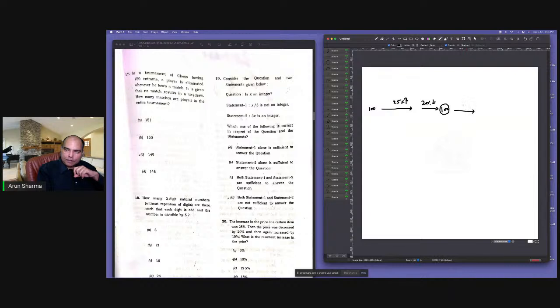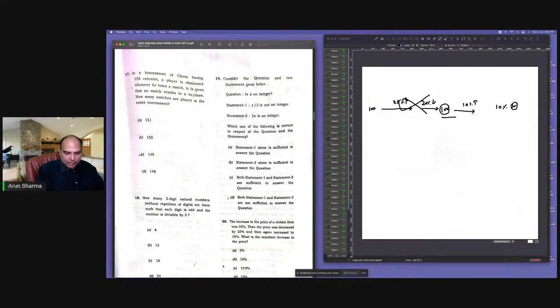Effectively the first two changes have not made any change to the price. It's still the starting price only. So it is increased by 10%. What is the resultant increase in the price? The answer will be 10%. So option B is the right answer. That's the answer to 20.